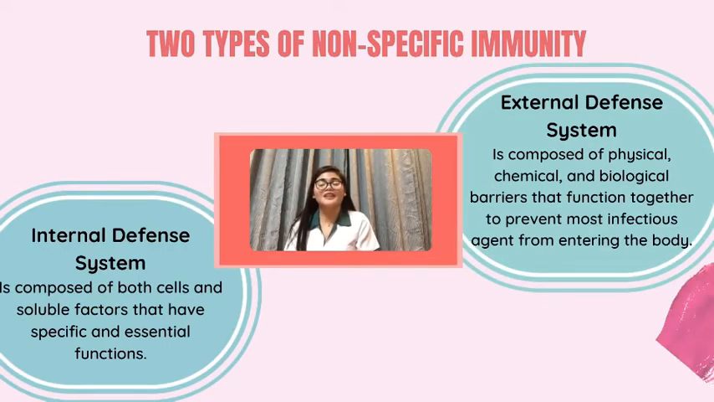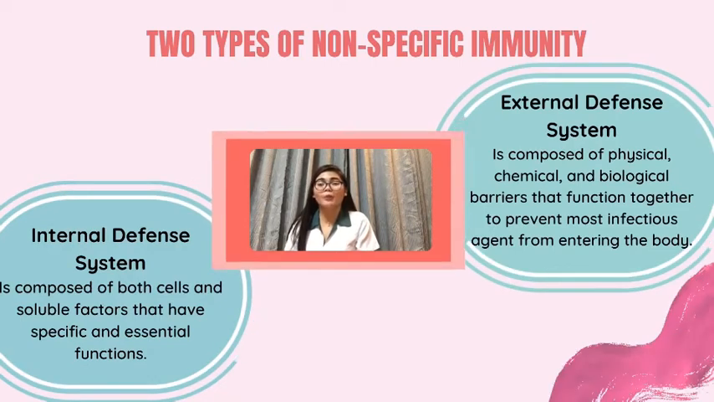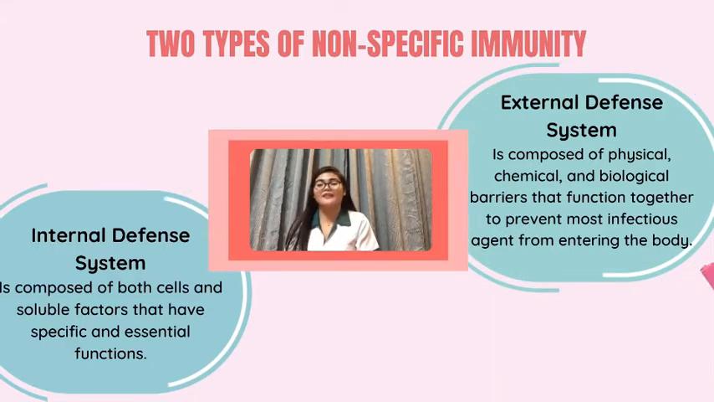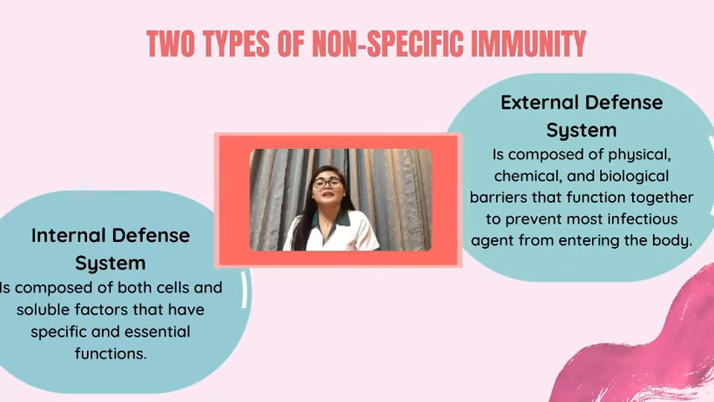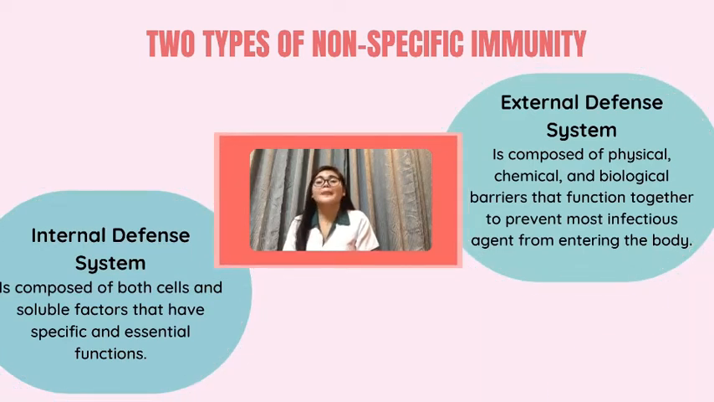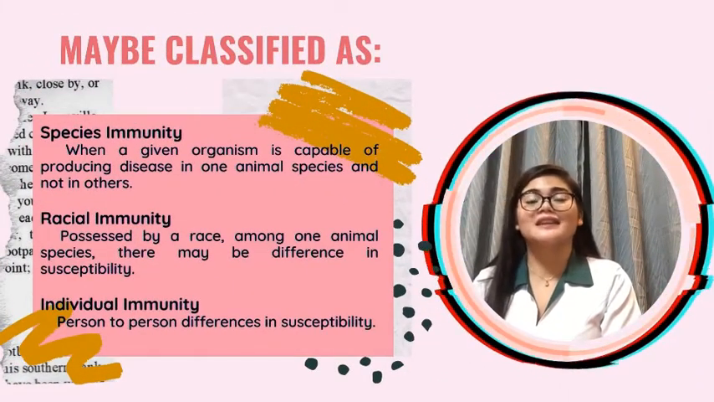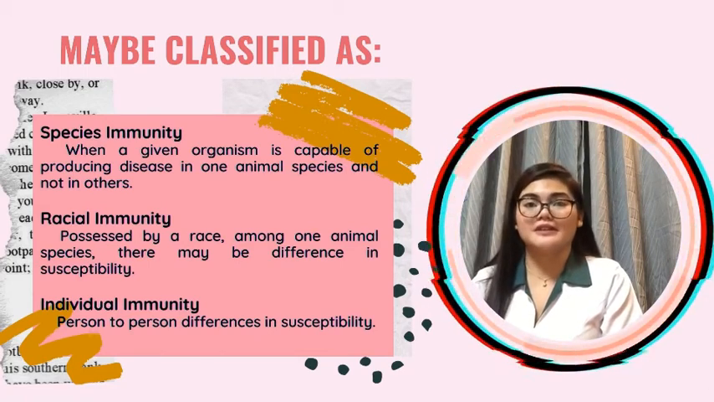The next type is the internal defense system. The internal defense system is composed of both cells and soluble factors that have specific and essential functions. An example of this is inflammation, a localized response of injured tissues that destroys pathogens and promotes healing. And non-specific immunity can be classified as species immunity, racial immunity, and individual immunity.